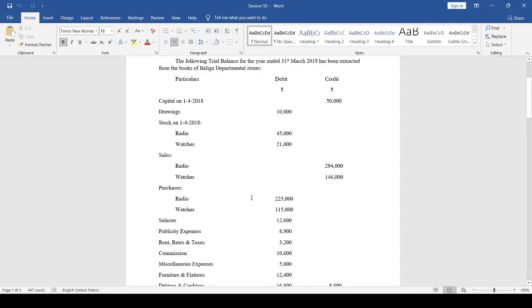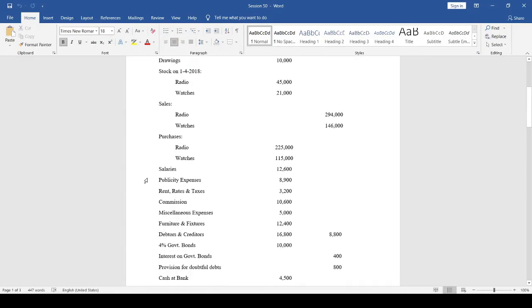Purchases of radio department 2,25,000, watches department 1,15,000. Salaries 12,600. Publicity expenses 8,900. Rent, rates and taxes 3,200. Commission 10,600. Miscellaneous expenses 5,000.